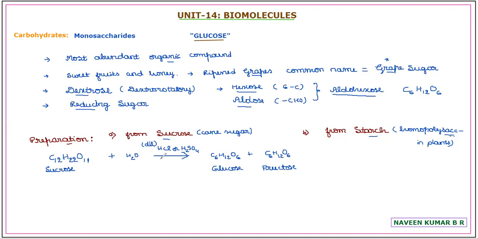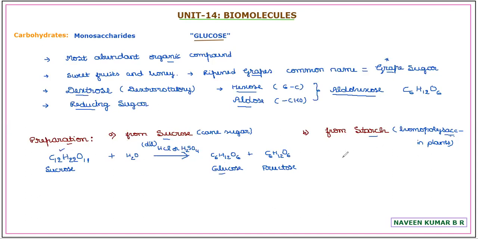If n moles of sucrose is used, n moles of water is used in the hydrolysis to produce n moles of glucose and n moles of fructose. Or directly, for 1 mole: 1 mole of sucrose utilizes 1 mole of water to give 1 mole of glucose and 1 mole of fructose as its products. This is in simple terms how glucose can be obtained by hydrolysis of sucrose.